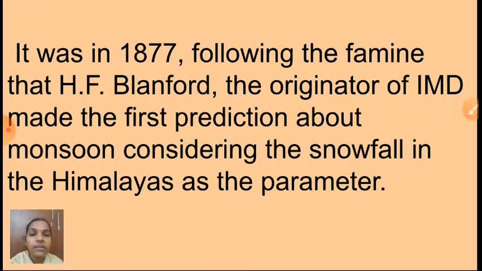Children, this session we discussed what is meant by meteorology, and next we studied the history of the meteorological department, isn't it, children? Head office where is it? In Pune. And the regional offices are also located in the main cities of India. Next we discussed the important uses of the meteorological department, and next I have given the monsoon model introduction. Next session I will teach you the exact history of the monsoon model and the types of monsoon model we have; that also we will discuss.